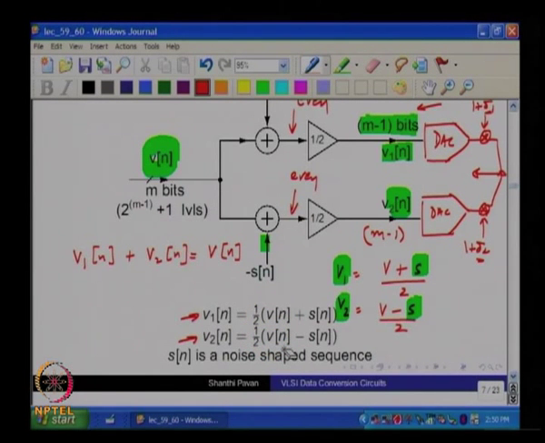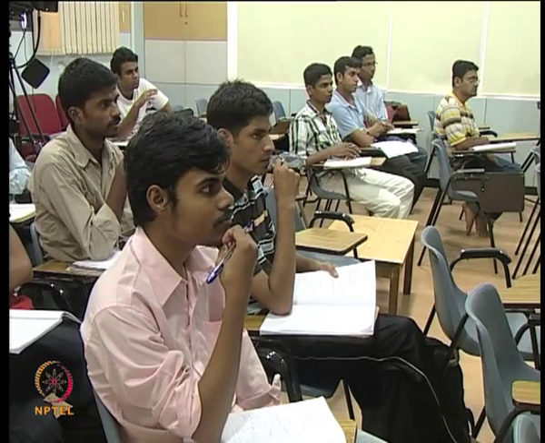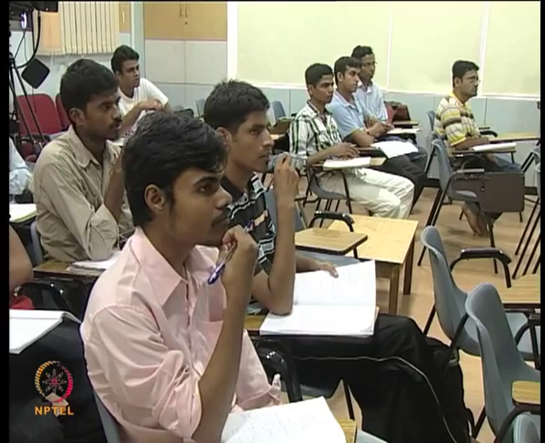if, I mean, do you all follow that if there is gain mismatch between these two DACs, the output spectrum will be the spectrum of V plus a small residue whose shape is the same as that of S of n. Is that clear? Okay. So, if you want that shape to have very low content in the signal band, which is at low frequencies, what must you say about S? What can you say about S of n? What must you say about the spectral shape of S of n?